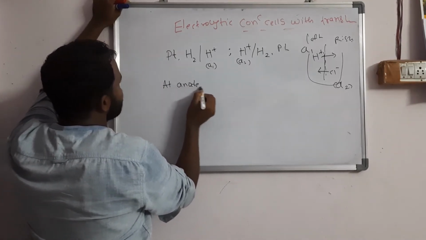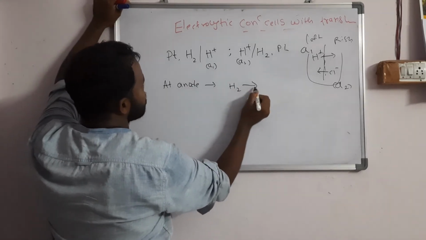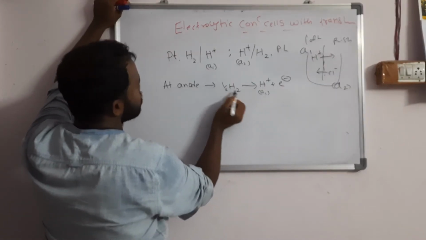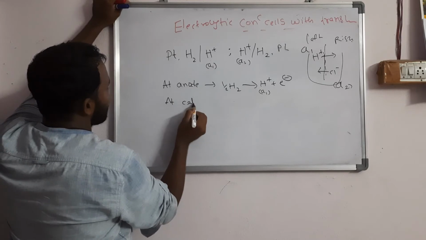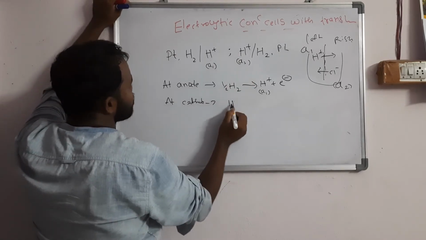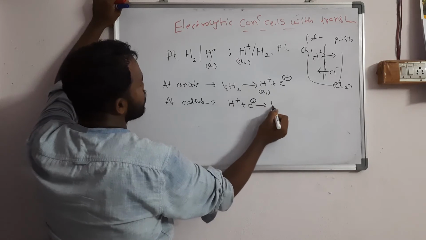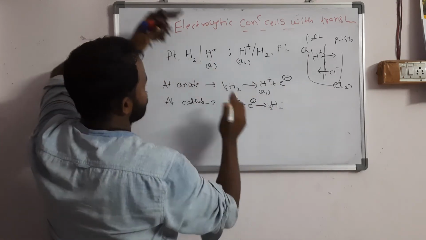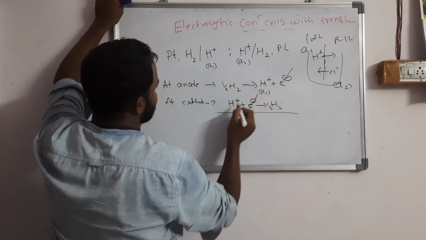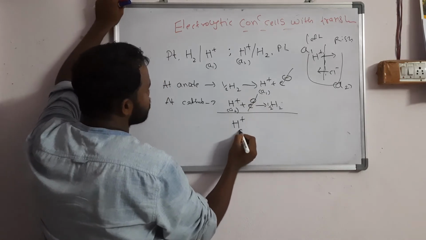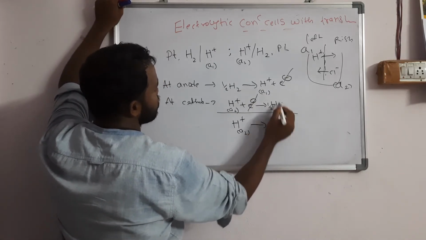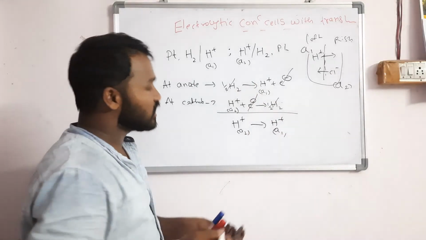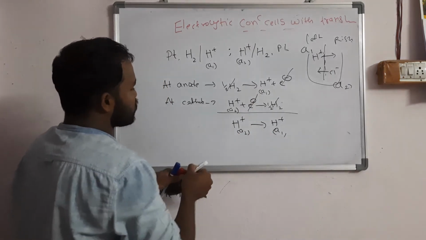At anode, oxidation takes place. So H2 gives H plus and electron; here it is A1, so you should write half H2. At cathode, reduction takes place. That is H plus gains 1 electron and is converted into half H2. Overall reaction: H plus of A2 gives H plus of A1. Here the electron also gets cancelled. This is the same as electrolytic concentration cell without transference. This is equation number 1.